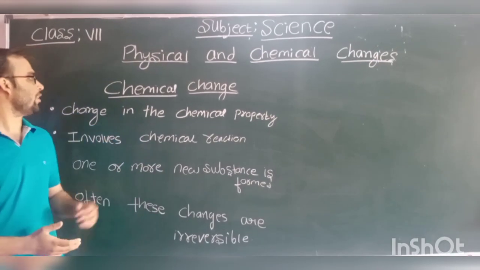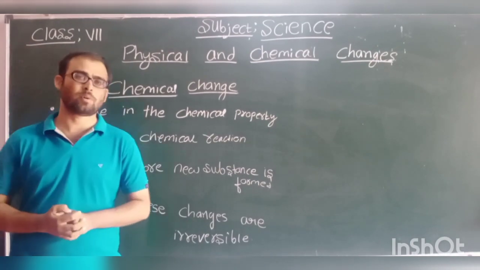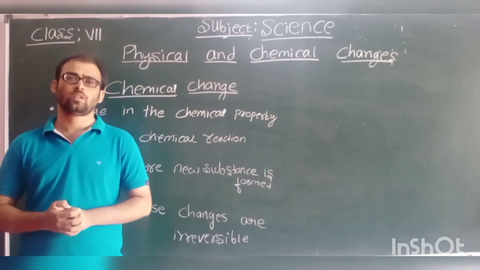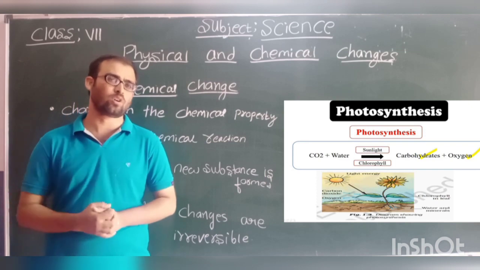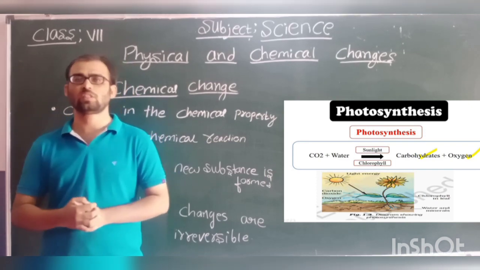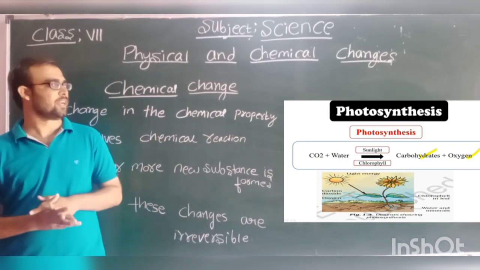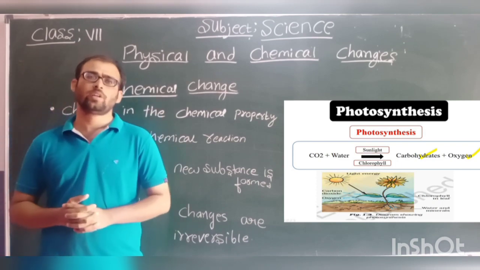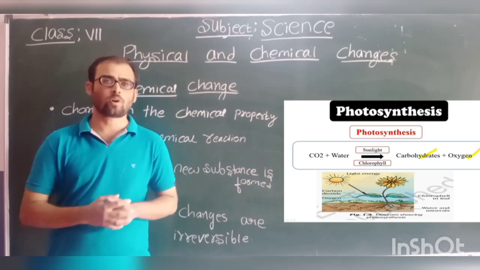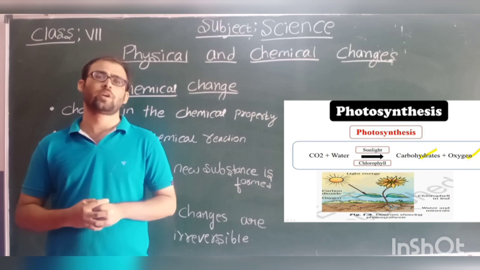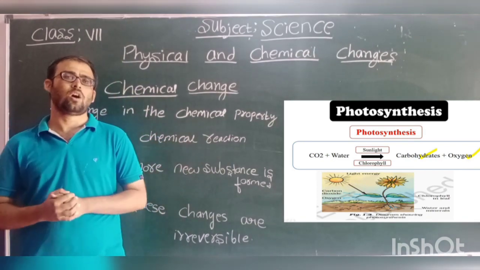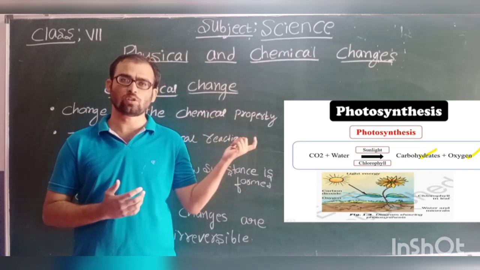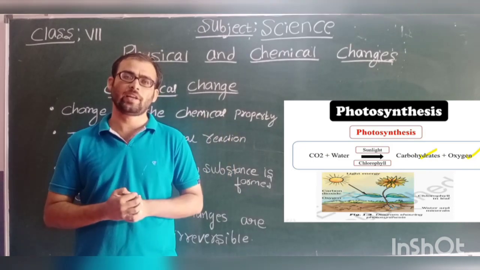Now we shall understand what is meant by chemical change with some of the examples. Okay, so as we know, plants produce their food in the process called photosynthesis. So in photosynthesis, what happens? Carbon dioxide is reacted with water in the presence of sunlight to form carbohydrates and oxygen. Okay, so what are the new products formed here? That is carbohydrates and oxygen. Photosynthesis is also a chemical reaction.